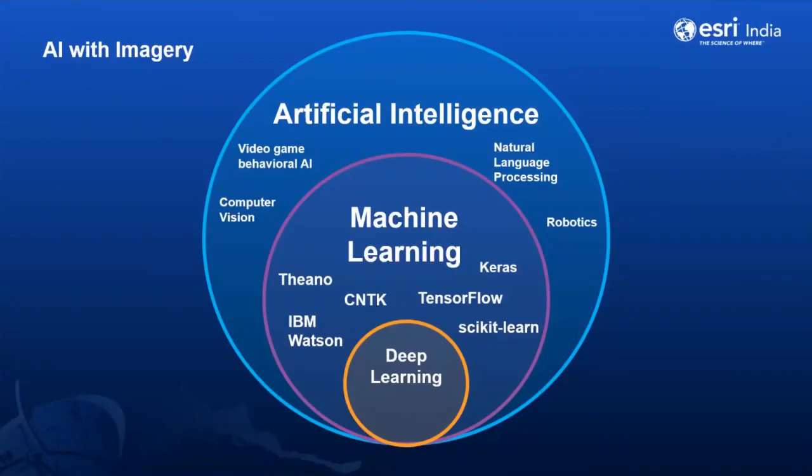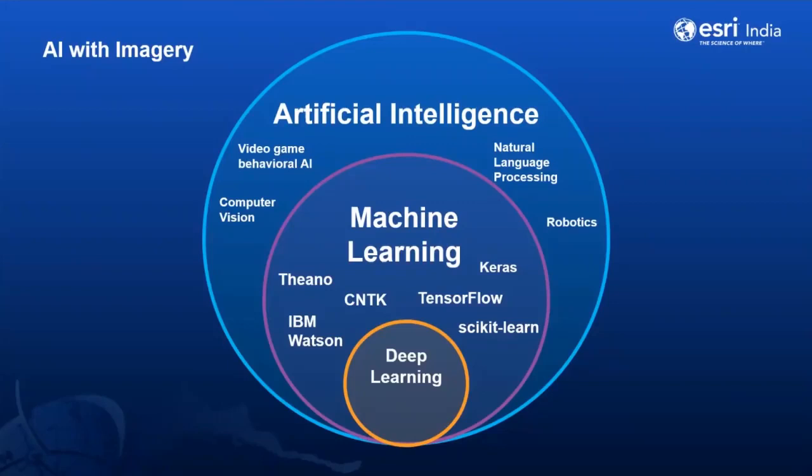So we can see some examples. Here are examples of object detection, instance segmentation, land cover, and scene detection, where AI plays a vital role.